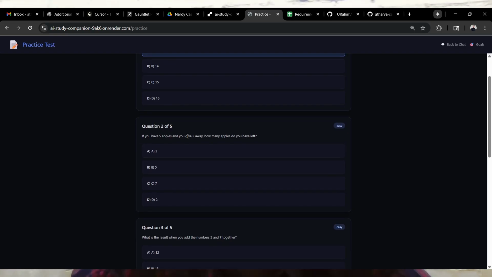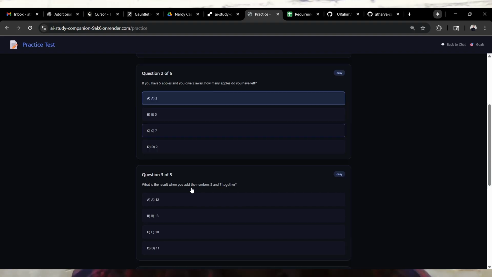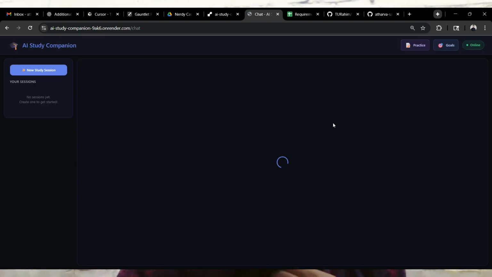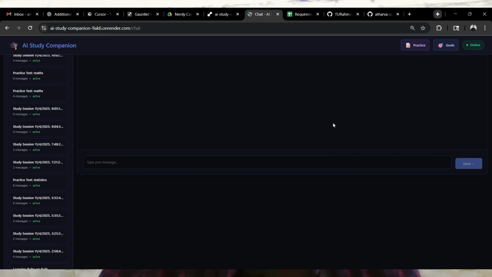Here you can see the question is easy: what is the sum of 8 plus 5? 13. Then if you have 5 apples and you give 2 away, how many are left? It is 3. We don't need to solve that, so we can just go back to chat.